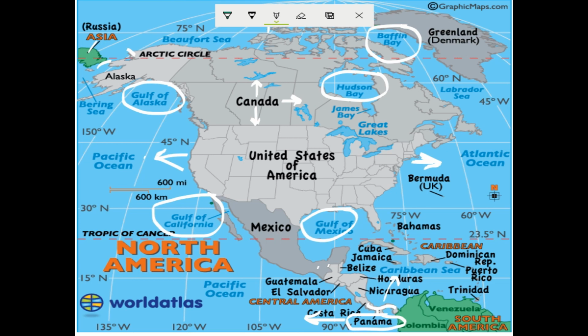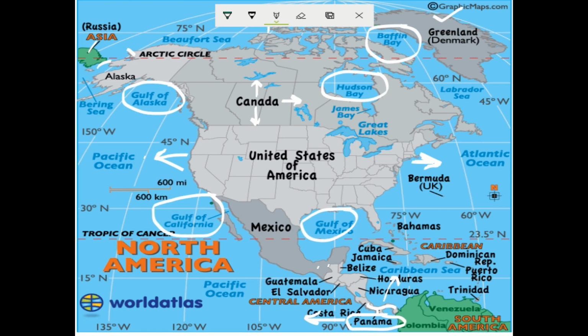A number of islands lie in the Arctic Ocean, of which Greenland is the largest. In the Arctic Ocean, so many small islands have been found, but Greenland is the largest island which has been found in the Arctic Ocean.